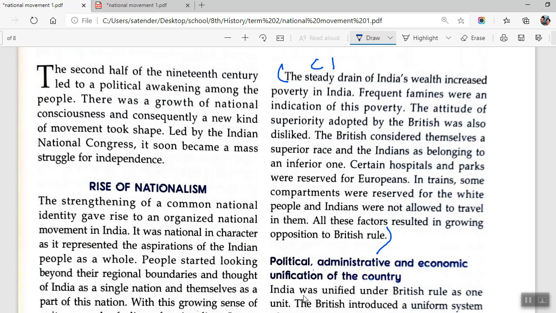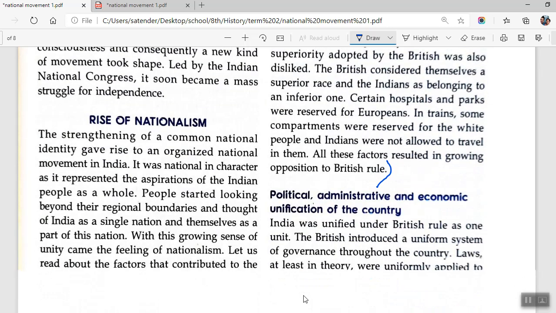Frequent famines were an indication of poverty, the attitude of certain Indians belonging to inferior race. Then in trains, some compartments were reserved. Though this is short answer questions, we cannot make it shorter than what is outlined in this paragraph. So for the time being, we will have to write this complete paragraph. So for C1, you will be writing this complete paragraph.